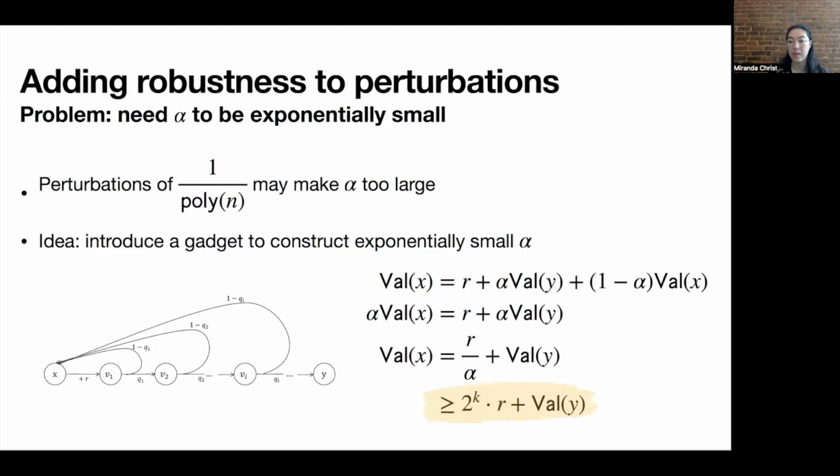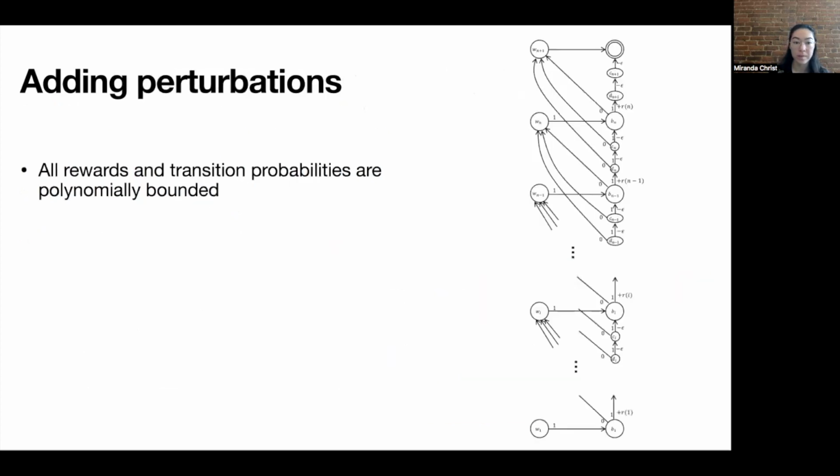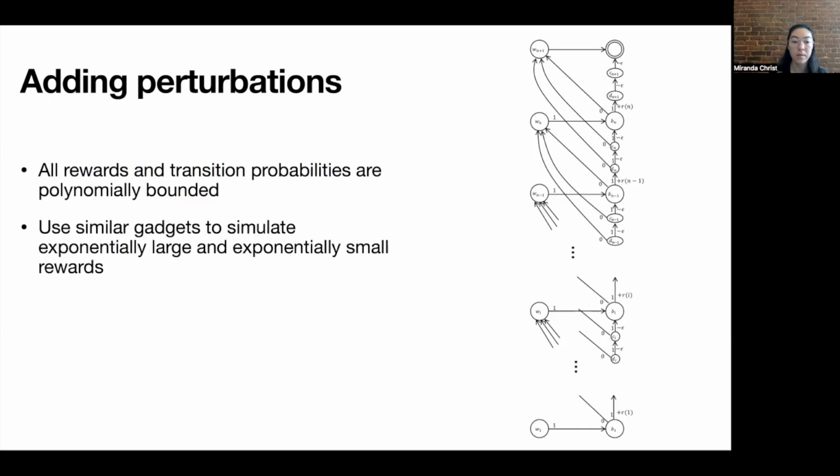And we use this idea in our construction as well. So when we accommodate perturbations, we set the actual parameters in our construction to all be polynomially bounded, both the rewards and the transition probabilities. And we use gadgets just like the one I showed you to simulate exponentially large and exponentially small rewards.